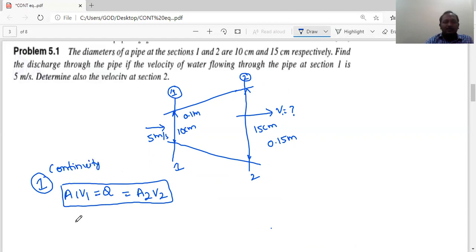Now first we can calculate area 1. What is area 1? It is a circular pipe. He mentioned it is a pipe. Pipe is circular in cross section. So pi by 4 into d square.